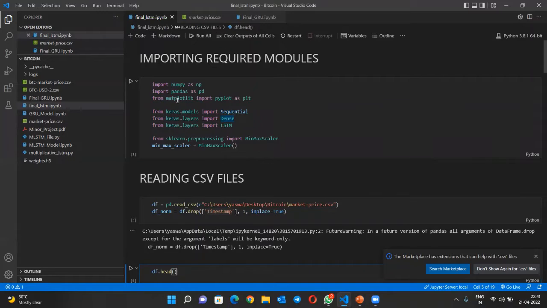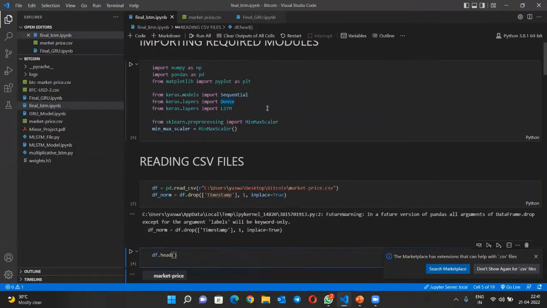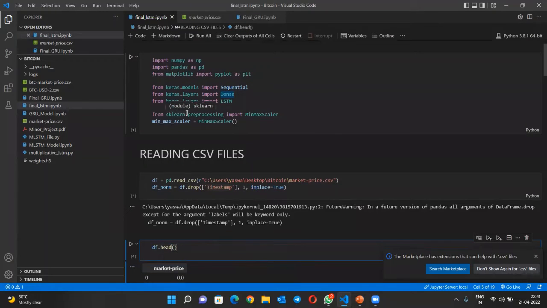Next we are importing matplotlib, which is used to represent the data in a pictorial, graphical representation. We are importing Keras for the algorithms, which are LSTM, Dense and Sequential. And at last we are importing sklearn for MinMaxScaler, which is used to convert the values to the range 0 to 1.